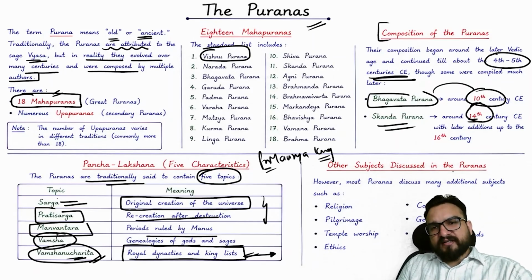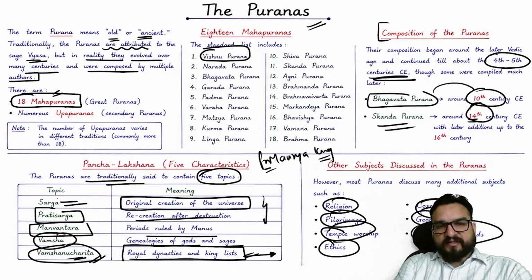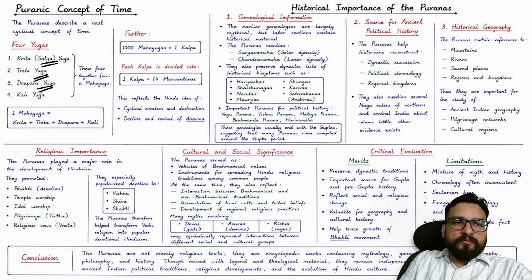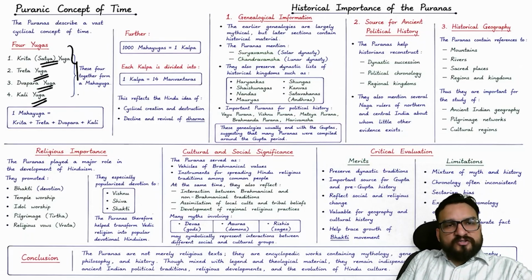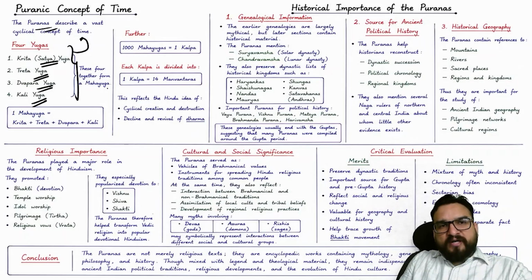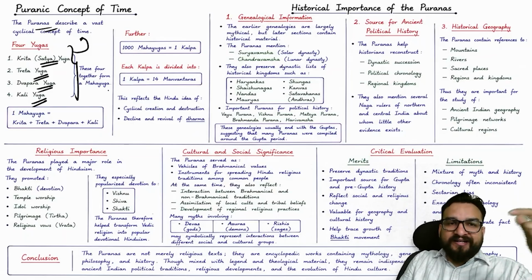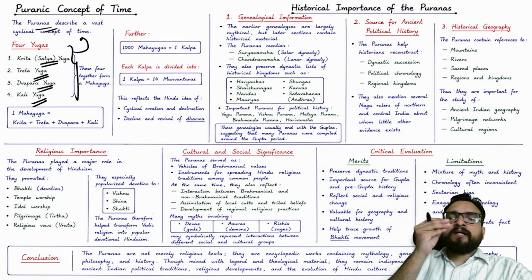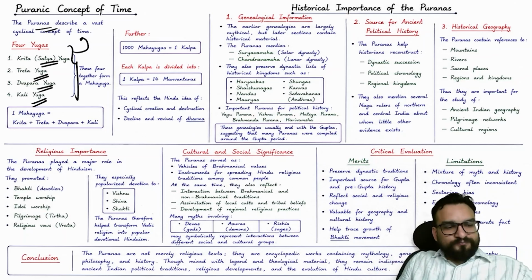Other subjects discussed in the Puranas are religion, pilgrimage, temple worship, ethics, cosmology, geography, myths, and legends as well, right? Now, the time concept you must have heard in our culture: the Satyug, Treta Yug, Dwapar Yug, Kali Yug. You will find all these concepts described in the Puranas only, right? The time concept is highly elaborate over here, with cyclic creation and destruction. And no other culture will give you such a detailed concept of time, right?